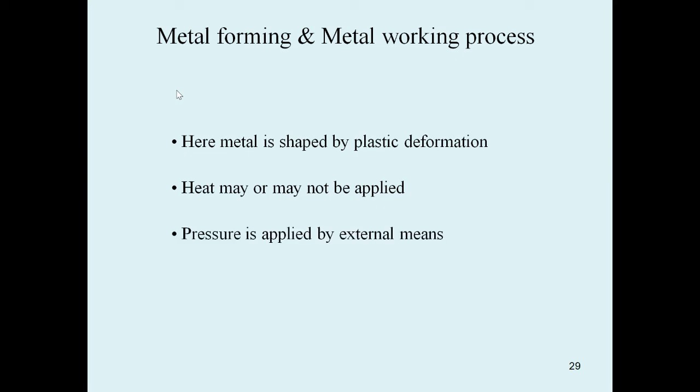Pressure is applied by an external means, either by plungers, punches or rams, applied by an external source or forces, so that we can do metal forming of the workpiece.